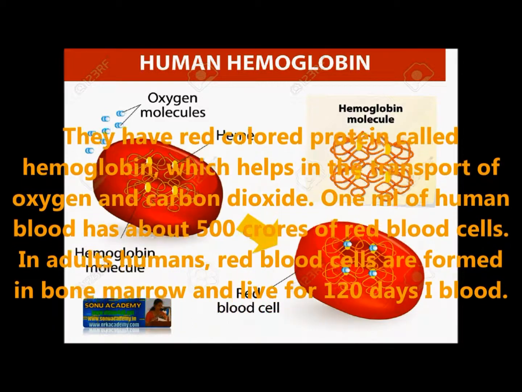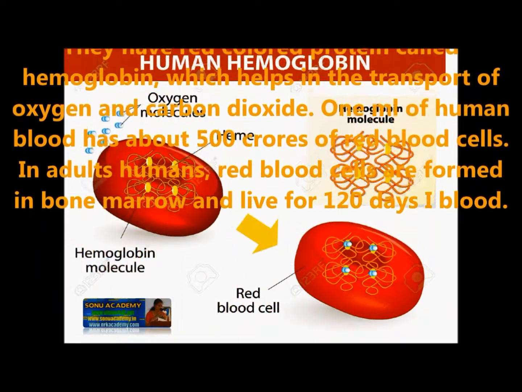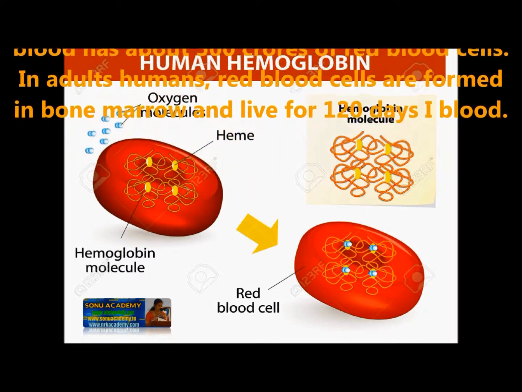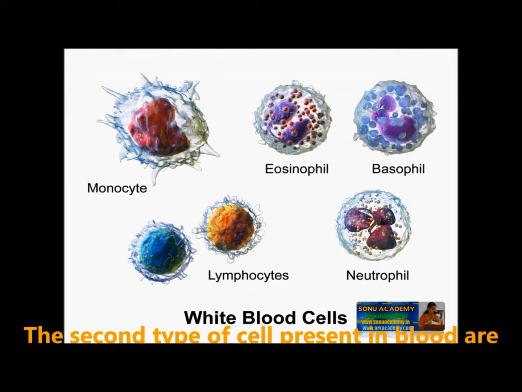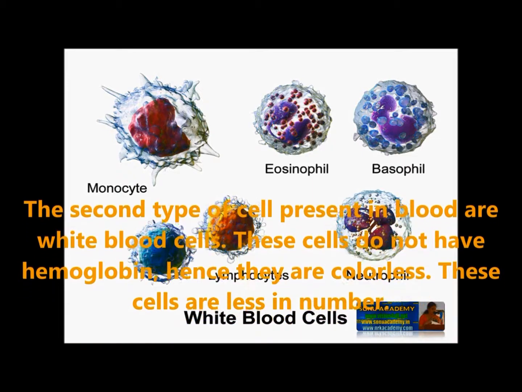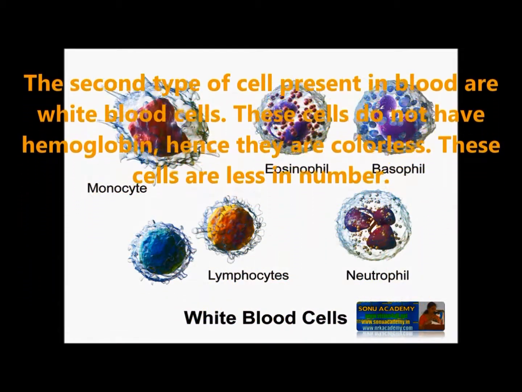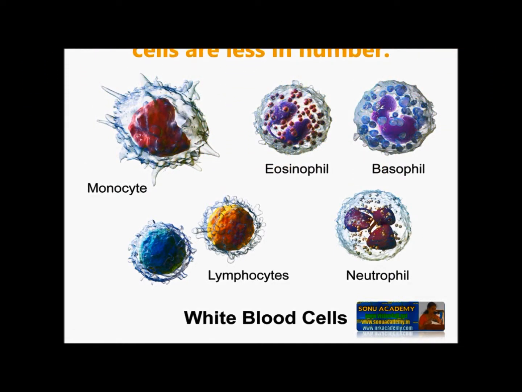1 milliliter of human blood has about 500 crores of blood cells. In human adults, red blood cells are formed in bone marrow and live for 120 days in blood. The second type of blood cells are white blood cells. These cells do not have hemoglobin, hence they are colorless. These cells are less in number.